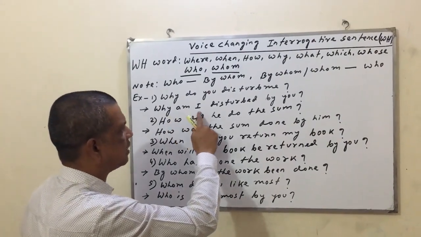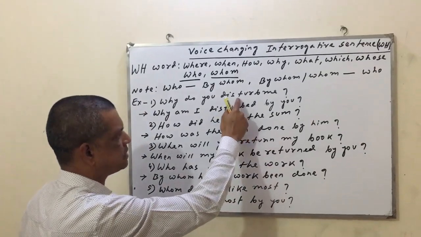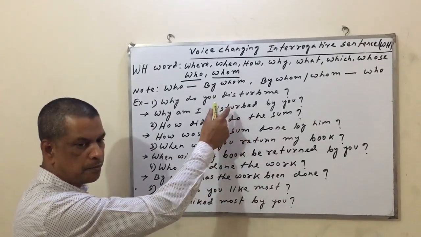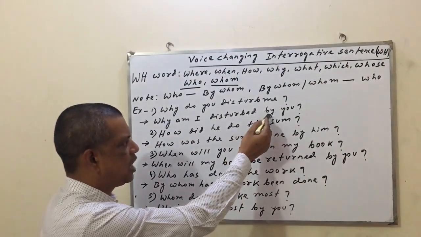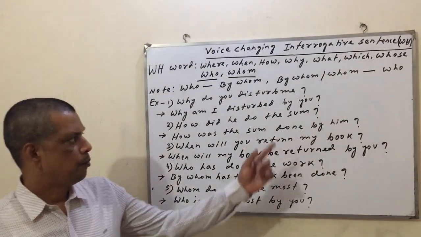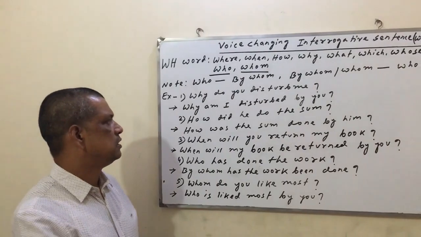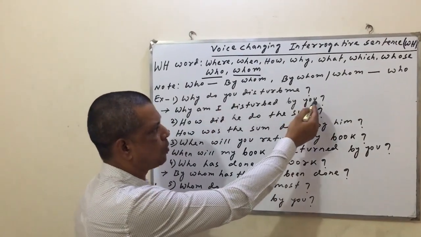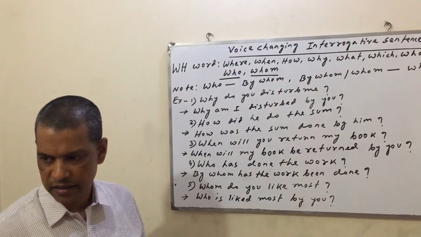So, am I. The third step, you have to change the principal verb into past participle. Then you have to use the preposition by, and last of all, you have to change the subject form into object form. Okay, are you clear?